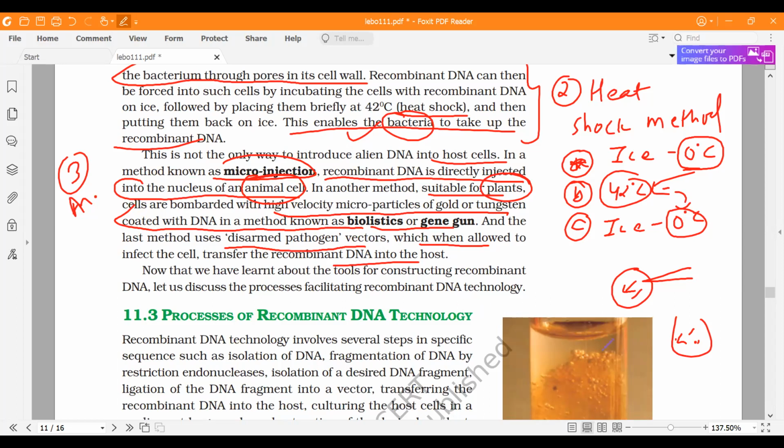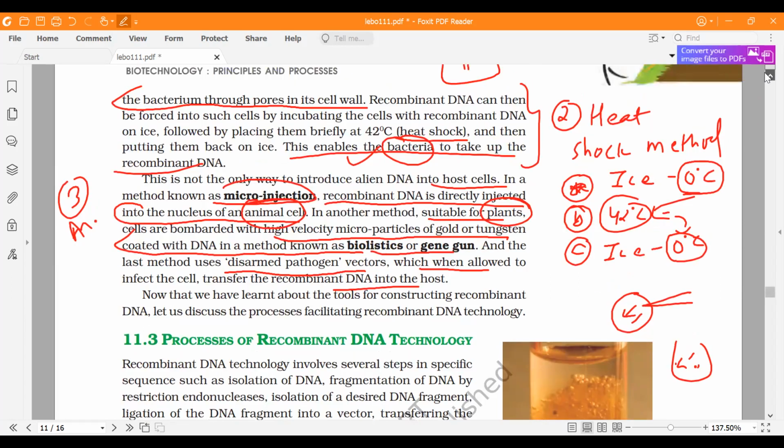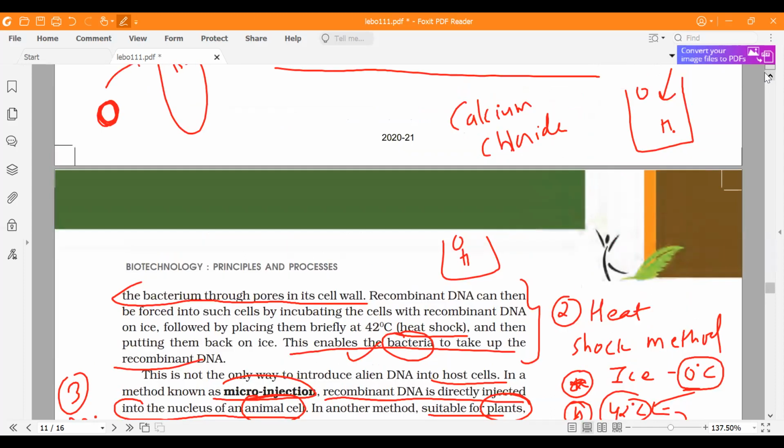Besides this, there are some other methods, like what we call transfection. Questions have been asked on it in the textbook. What do you do?